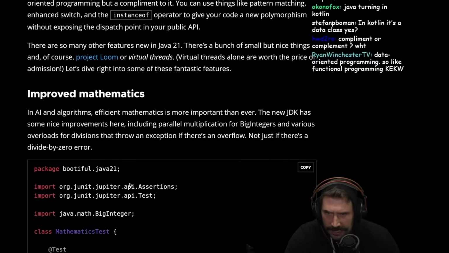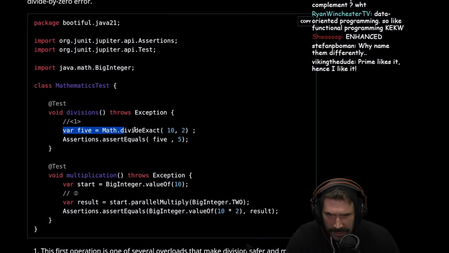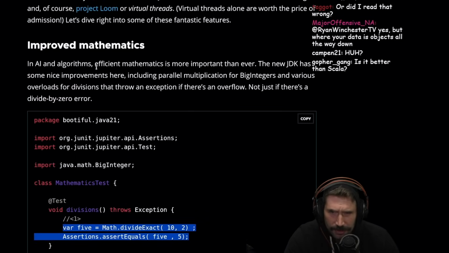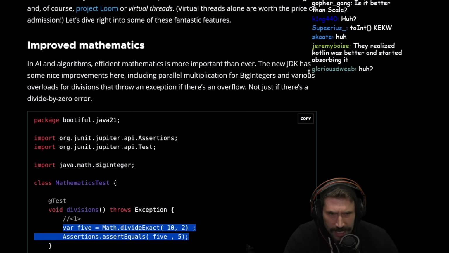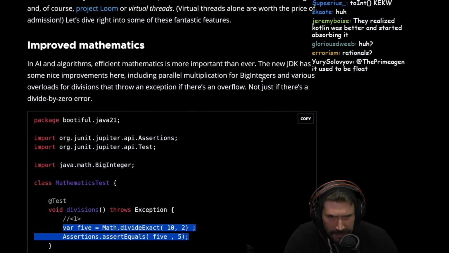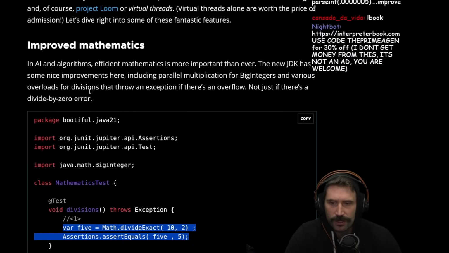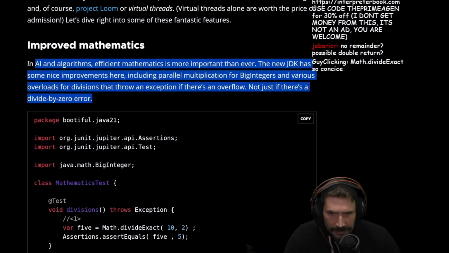All right, let's see. Improvements in mathematics. Okay. Division. Divide exact. Isn't that just integer? Wait, I'm confused. AI and algorithms, efficient mathematics is more important than ever. The new JDK has some nice improvements here, including parallel multiplication for big integers. Oh, and various overloads for division that throw an exception if there's an overflow. Not just if there's a divide by zero error.